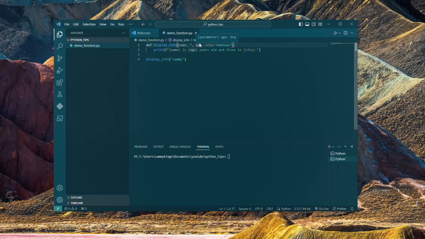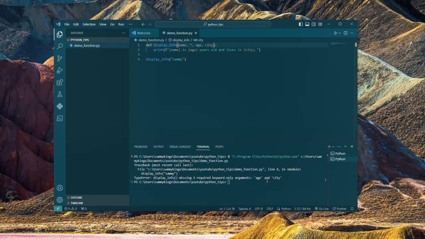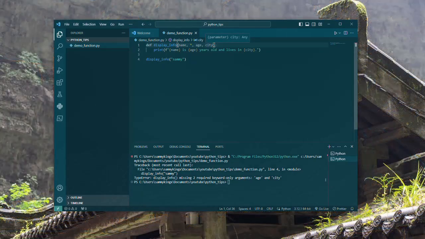So if I set in 2, and I remove this default value of city, and I call the function with my age again and rerun it, you will see that before, I was having just age required because city was already defaulting to unknown. Now that I have removed the default argument, you can see I now have city missing.